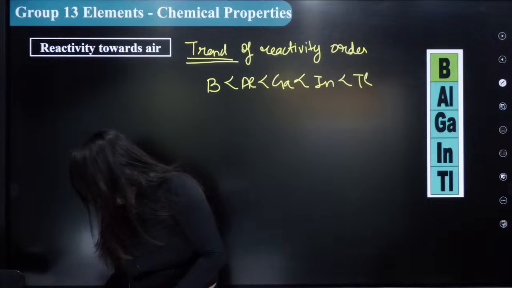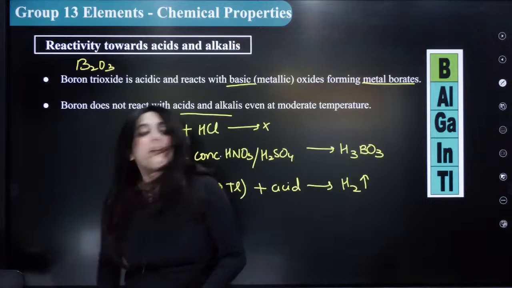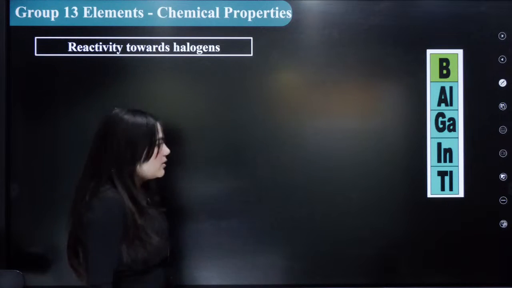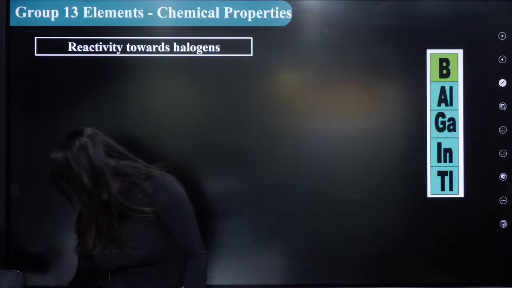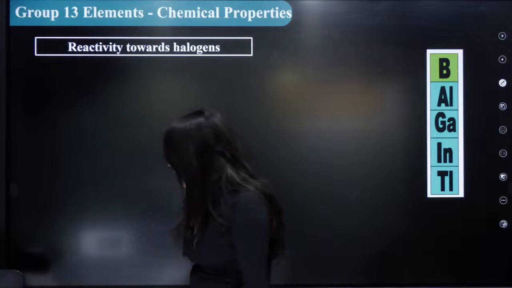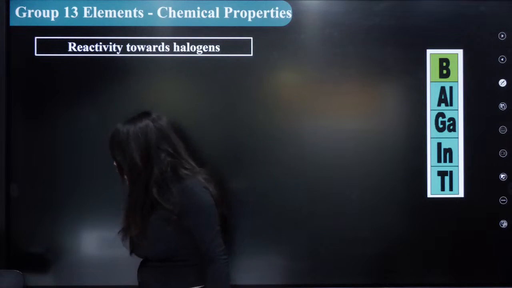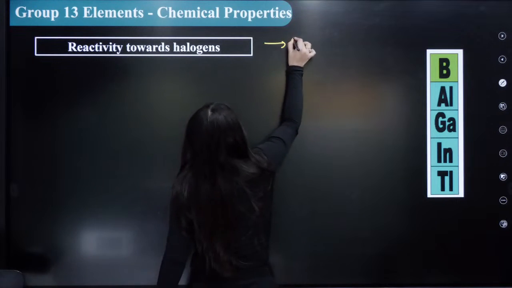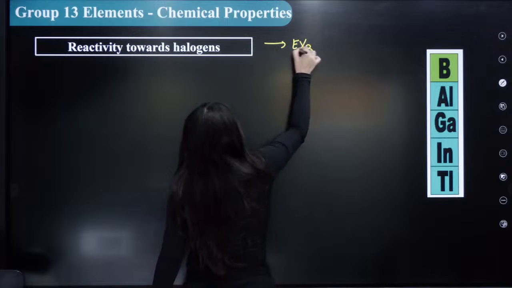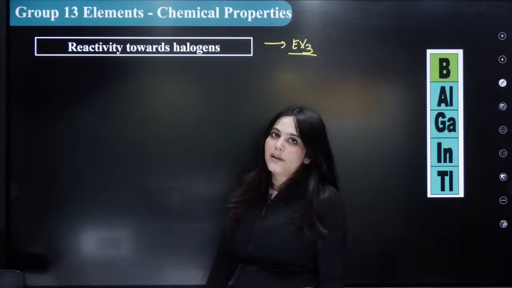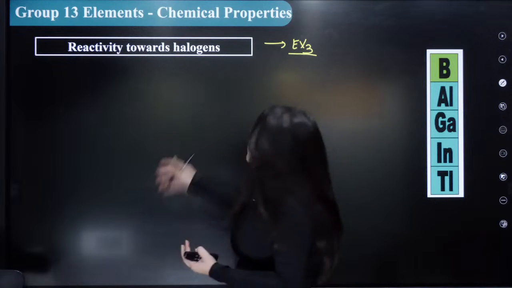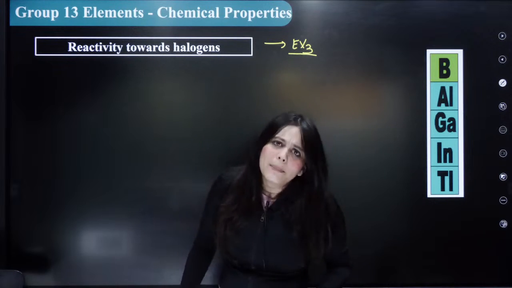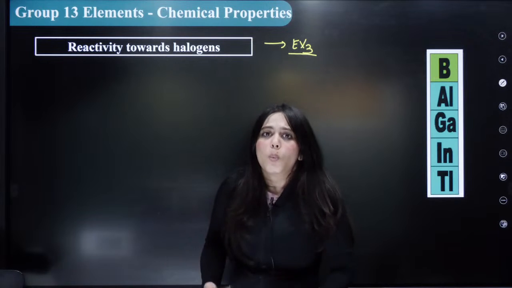Everybody understood? Okay. Now let's go back to the halogens. Reactivity towards halogens. With halogens, what kind of compounds will be formed? EX3. Trihalide compounds are the most stable, and most of these trihalides will be covalent in nature. Why?